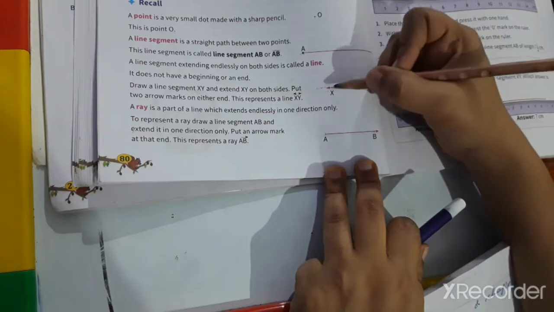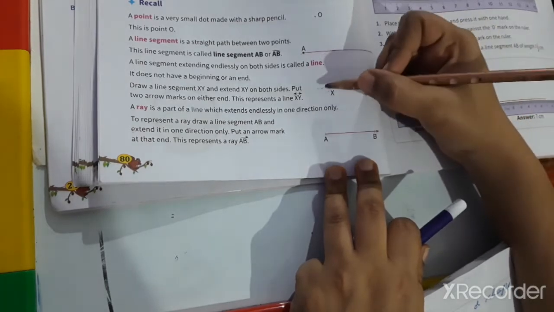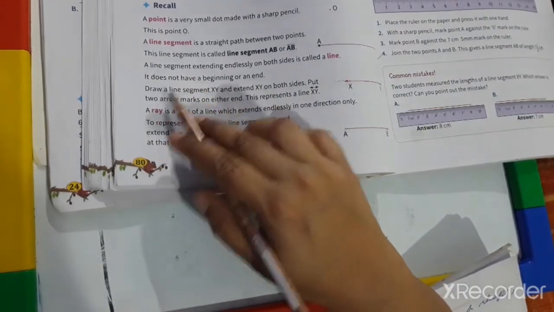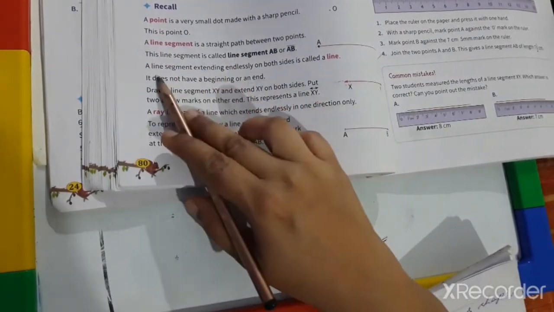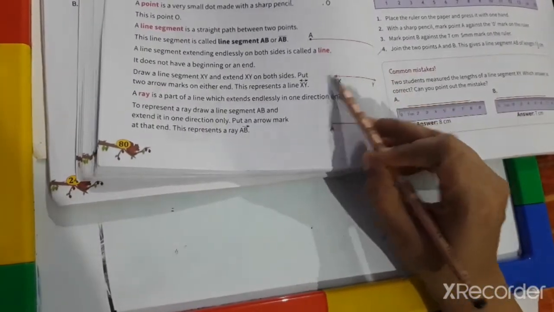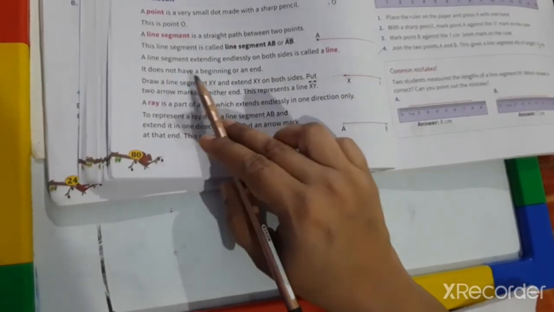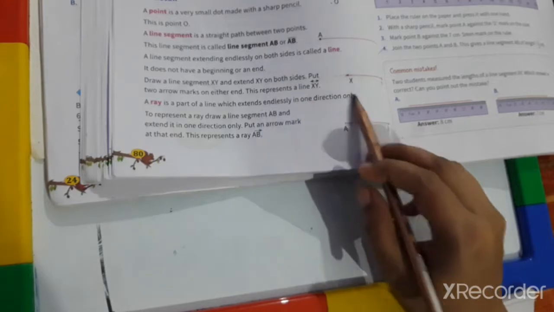XY is a line; arrow marks are given, so we can extend both sides. This is a line because we can extend both sides, since arrow marks are given. It does not have a beginning or end.